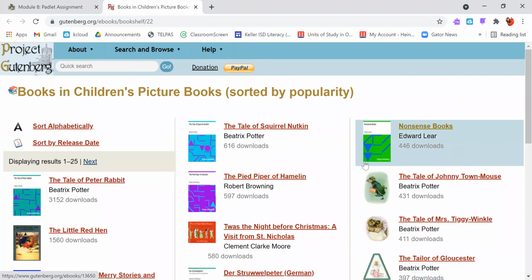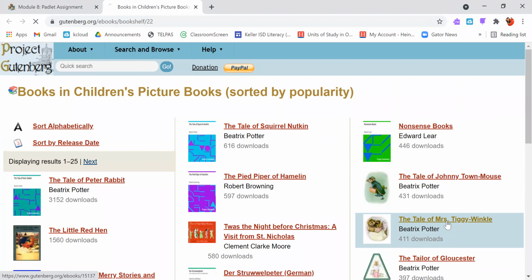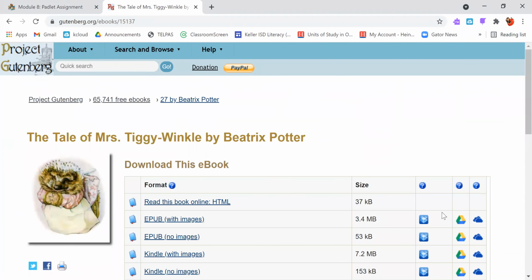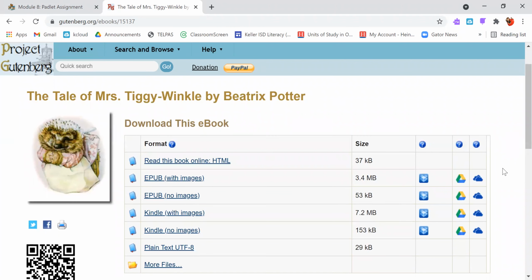Once you find a story that you're interested in, like maybe we're interested here in the Tale of Mrs. Tiggy Winkle, it'll give you a whole bunch of different formats that you can use to read the story.